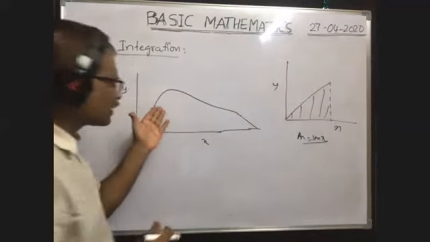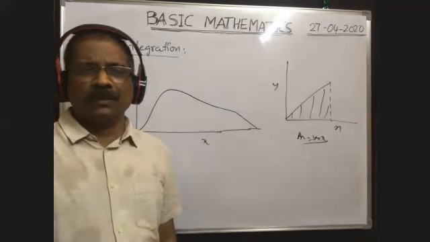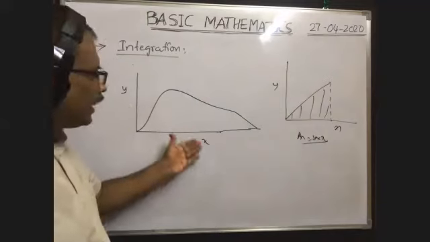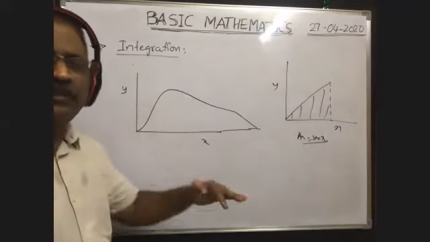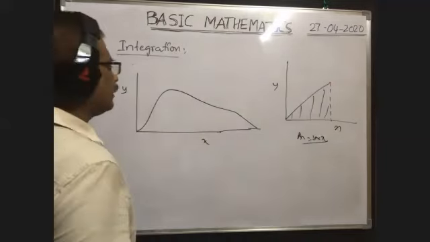But here it is a curve. It is not having any definite shape. In such a case, how the y value varies with x will be given. Okay, now in this case how can we find the area?